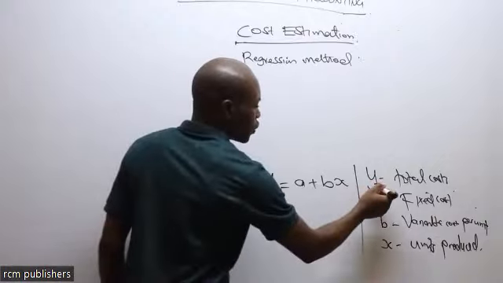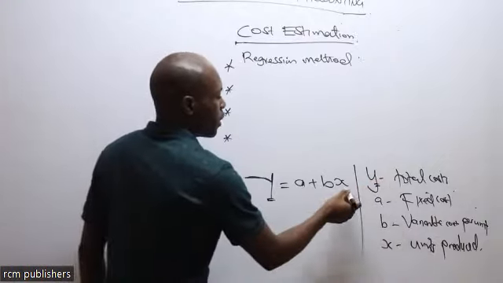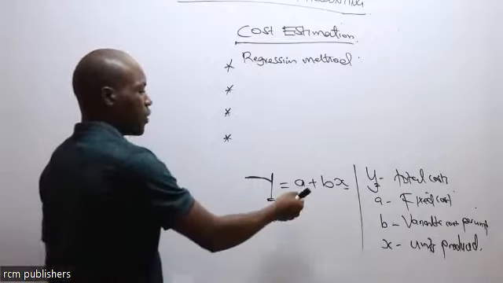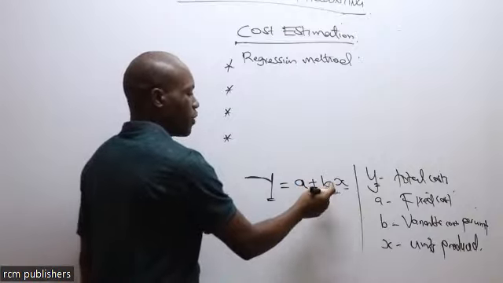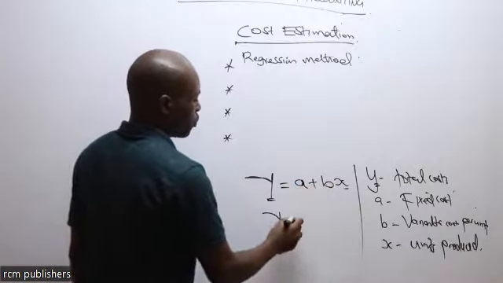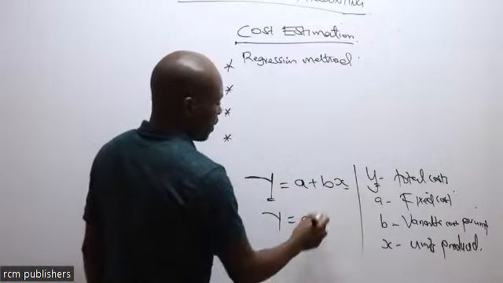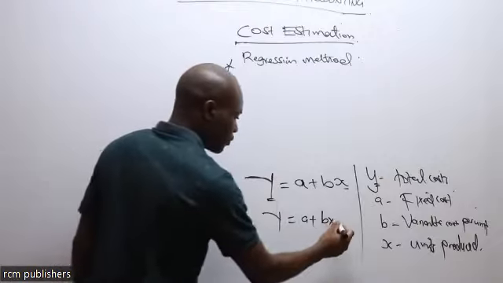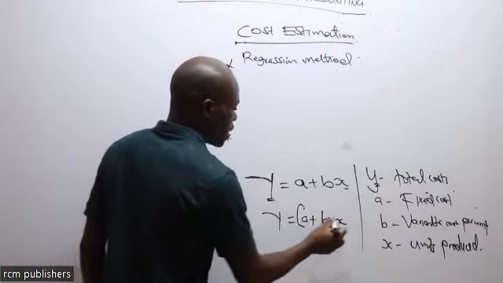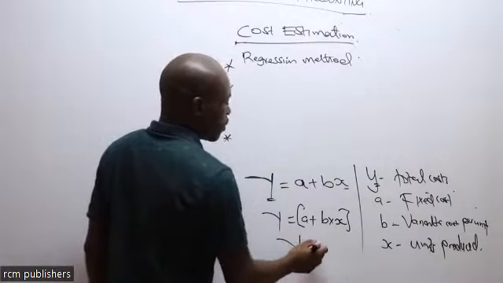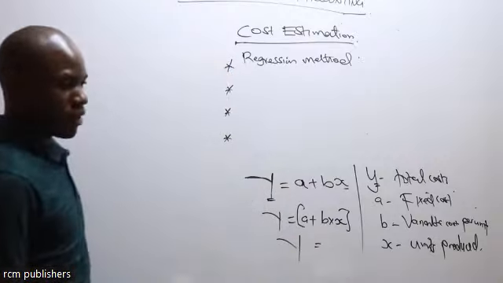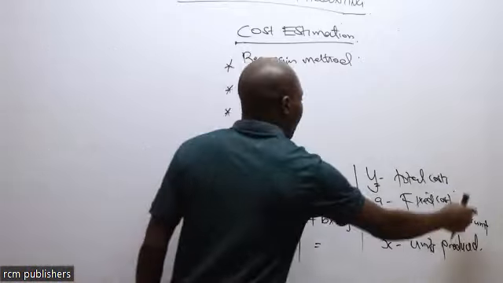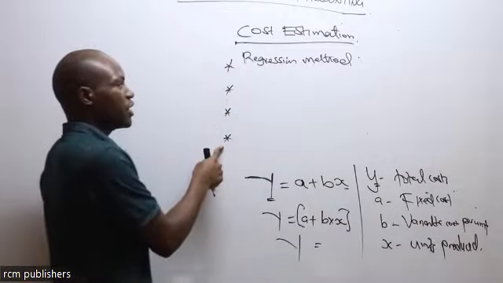We will be able to get the total cost if we are given x, that is the units to be produced. If I want to produce 40 units, I already know my fixed cost and variable cost per unit. My total cost will be fixed cost plus variable cost per unit multiplied by the units that I'm expected to produce. Then adding everything here will give me what we call the total cost. That is what we cover in topic number 2. So this one here is arrived at using how many methods? These methods that we are mentioning here.